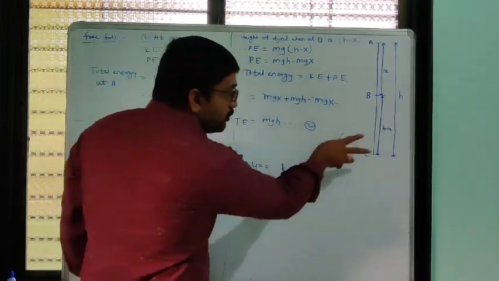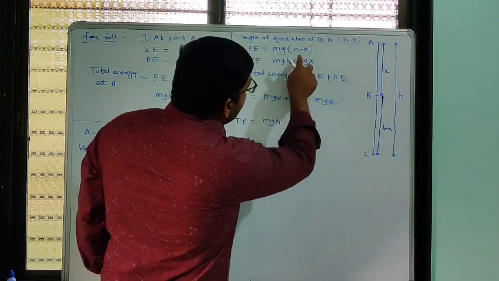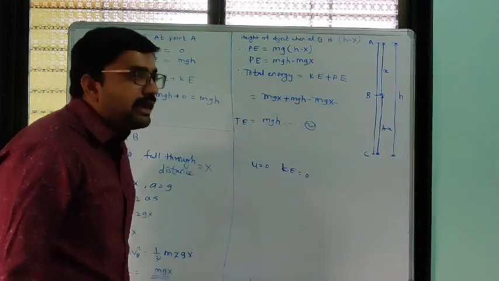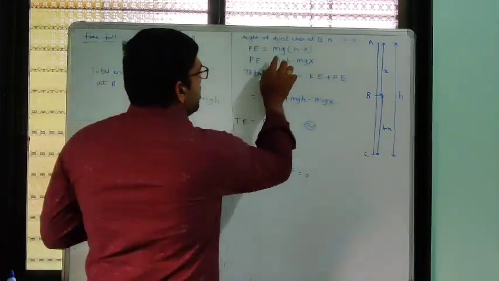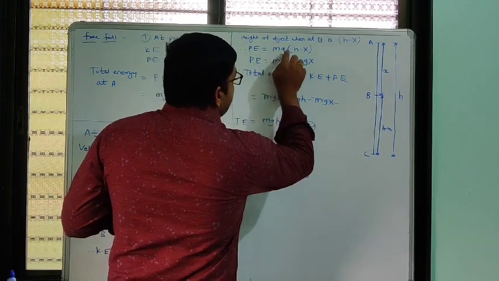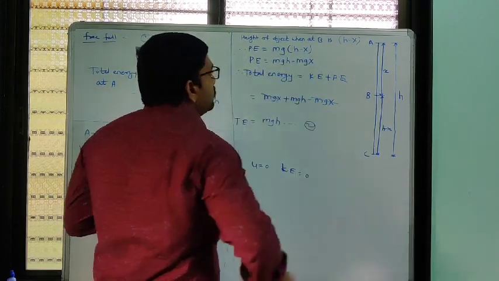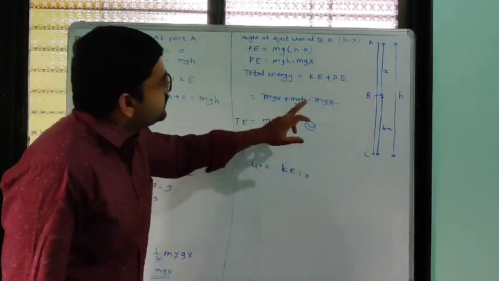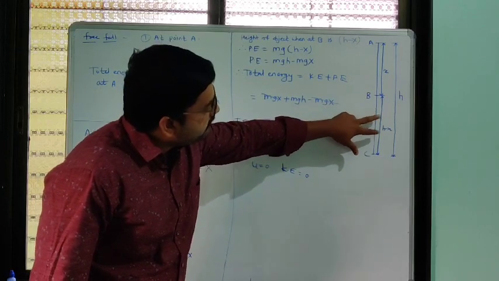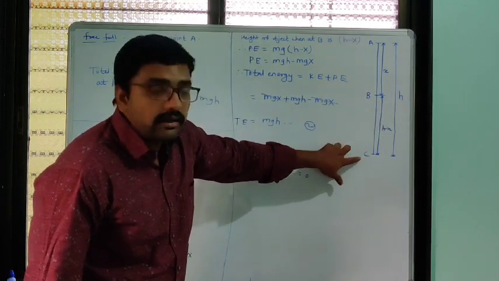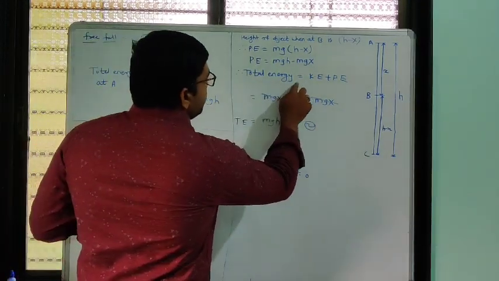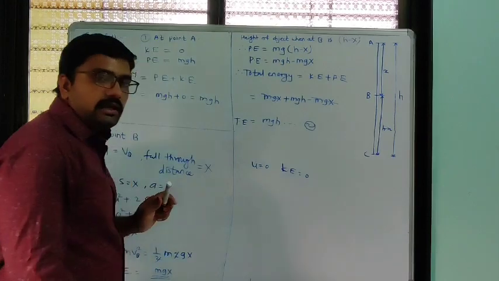But the height here is h minus x. So instead of h, we write h minus x. Now we have to solve this bracket. We multiply mg with each term inside the bracket, so mg into h minus mg into x. So this is the potential energy at point B, when point B is at height h minus x from the ground surface.